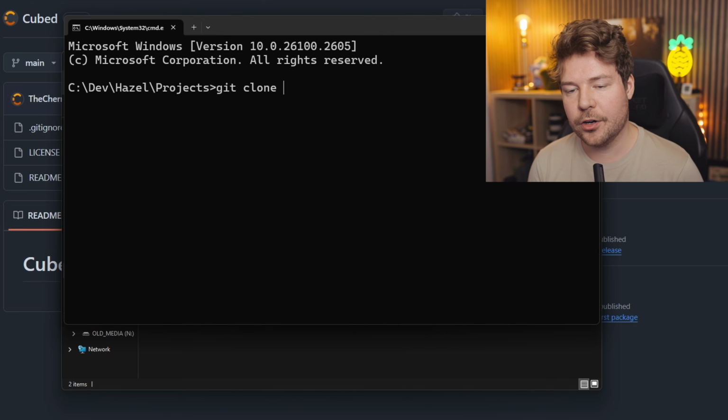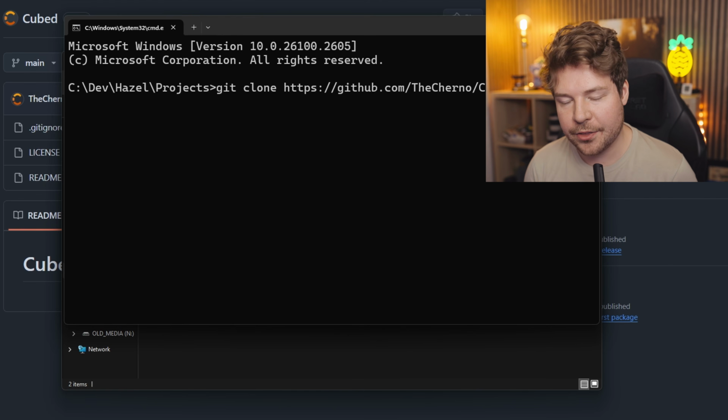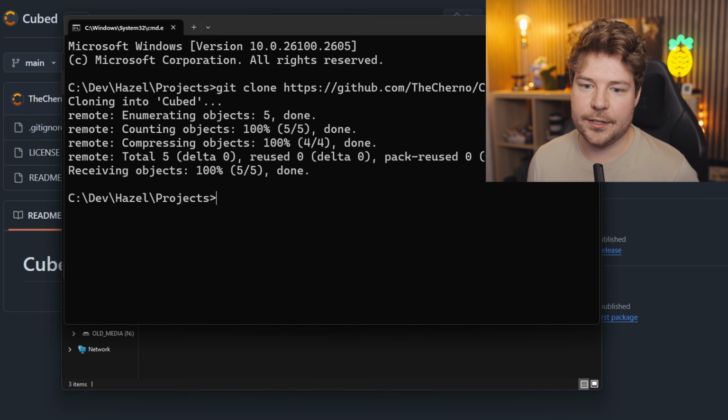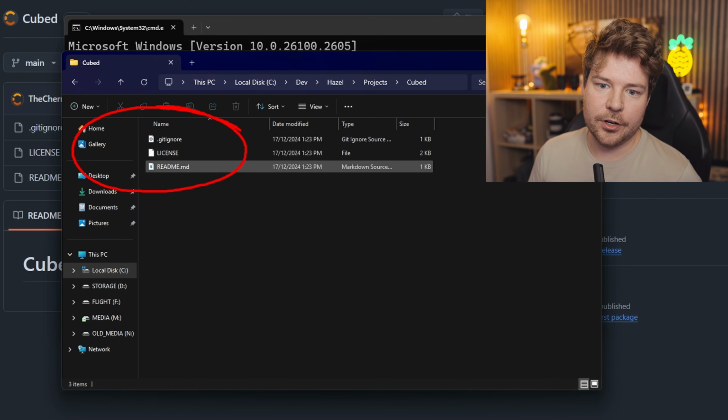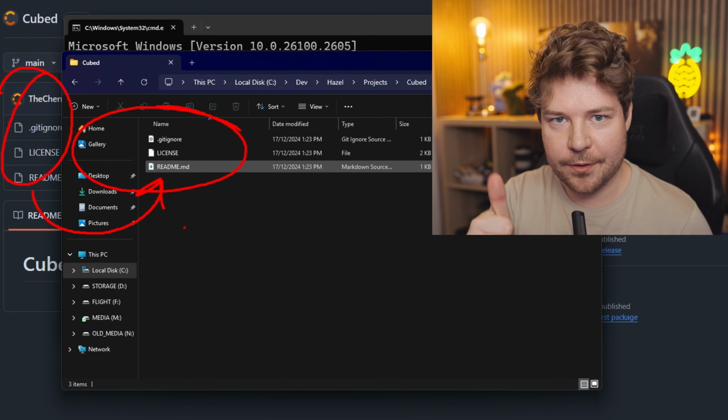So let's type in git clone. We don't need to do recursive because there are no submodules yet here. We're just going to paste in our path here and hit enter. This should take like 2 seconds. Okay, it's done. So over here we have the code that has been created for us by GitHub checked out locally. So well done if you got this far.